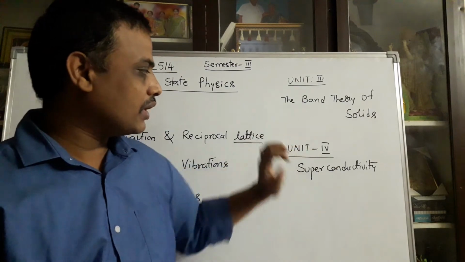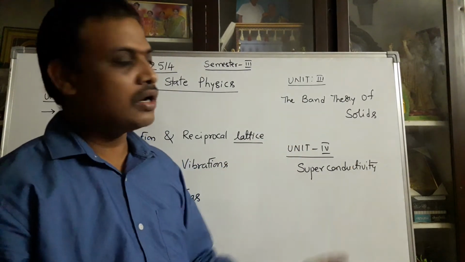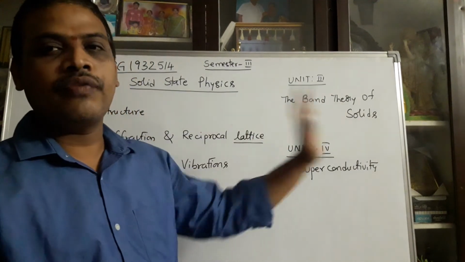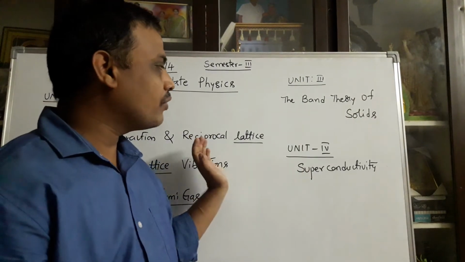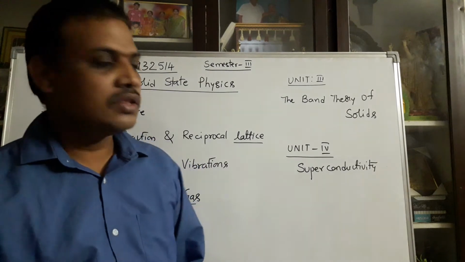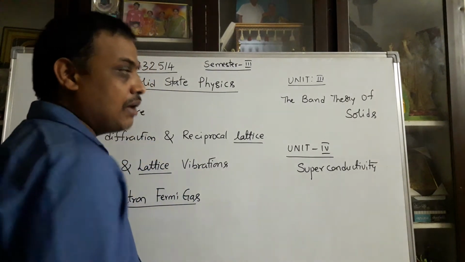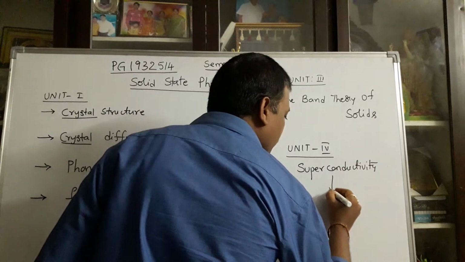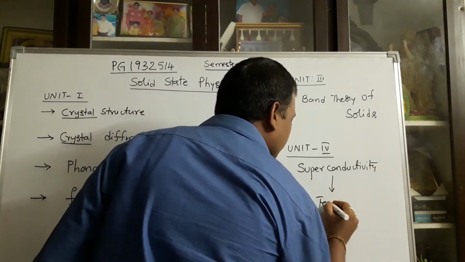Unit number 4 is superconductivity, a completely different topic from unit 1 and unit 3. This superconductivity is mainly based on temperature.